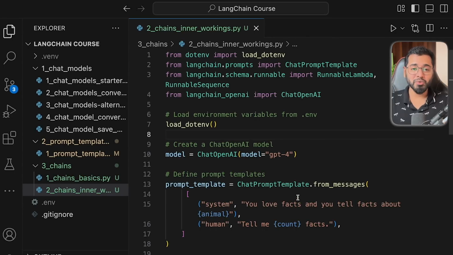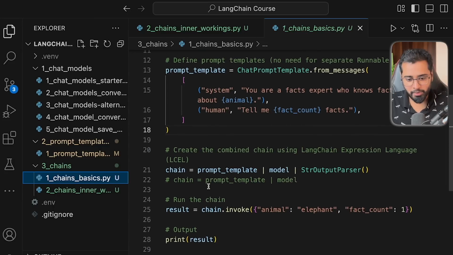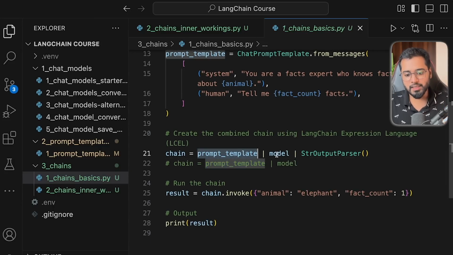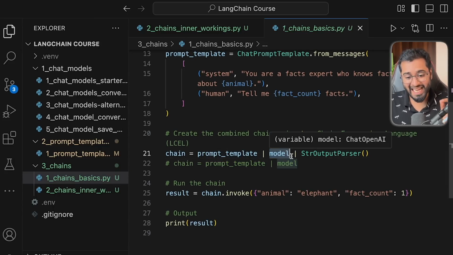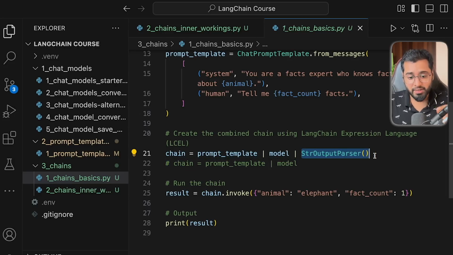Hello guys, welcome to the second example in chains, where we are going to be seeing what is going on internally in a chain. If we understand that, it will make it easier for us to customize it based on our own use case, our own business necessities. So in the previous section, we essentially connected different tasks together using the pipe operator. What did we do? We created a prompt template, and the result of that is passed to the model, and then the result of the LLM is passed to this other task which only extracts the content property.